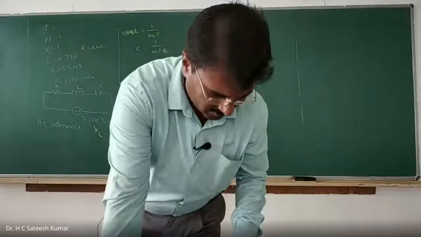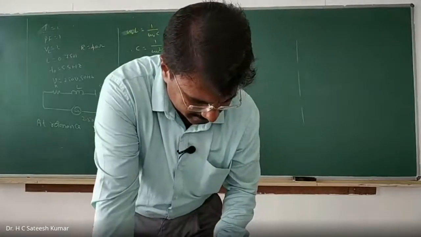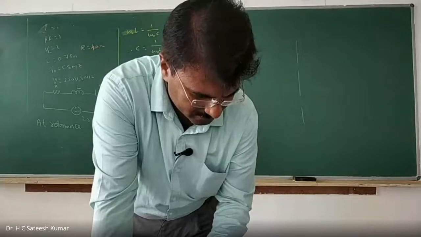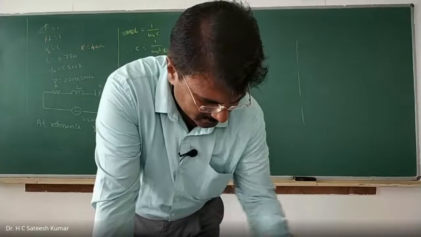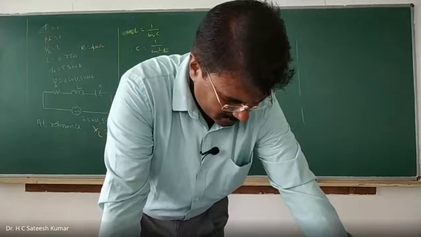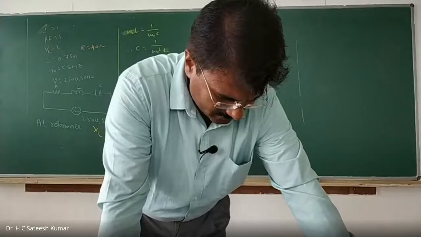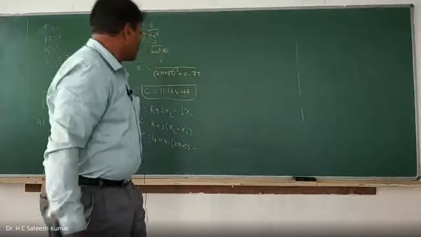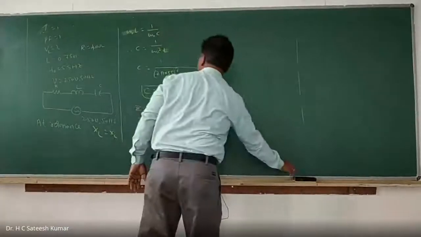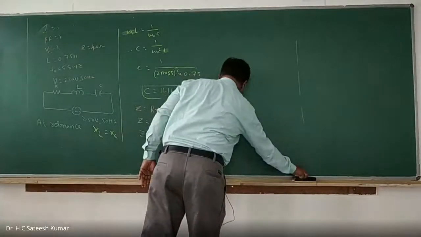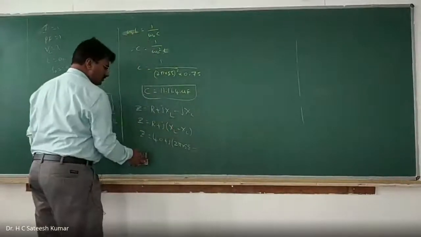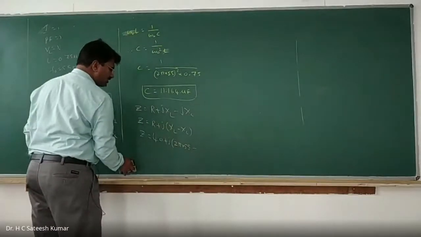Not 55, one minute. We need to calculate XL and XC. To find the power factor, we have to go for not at resonance, because at resonance they will get cancelled.